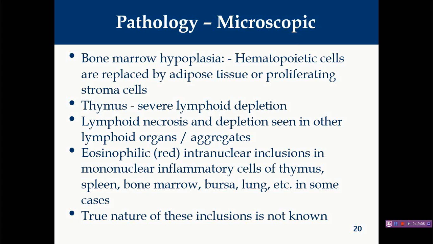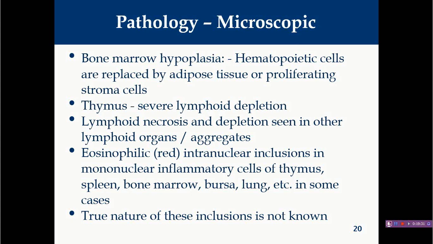Then in the thymus, again you will find severe lymphoid depletion. The cortex and medullary demarcation is not clear. Most of the cortical tissue shows severe apoptosis, so the entire thymus becomes small in size. Such lymphoid necrosis and depletion are also seen in other organs like bursa, spleen, and other mucosa-associated lymphoid tissue.